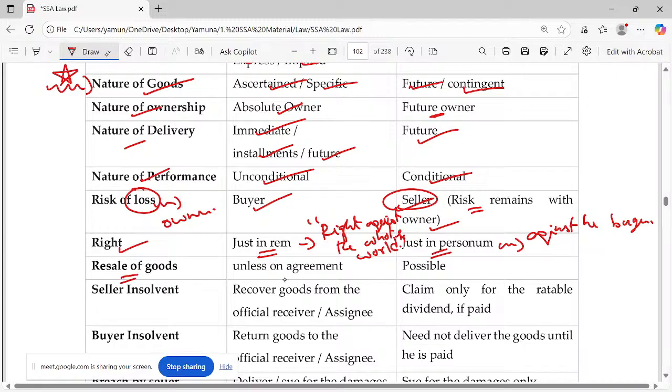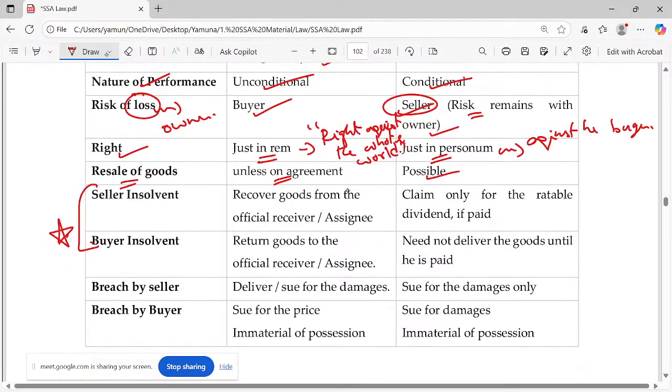Resale of goods: usually it's not possible because the seller does not have the ownership, unless by agreement, probably perishable goods or stale items. Here it is possible. Seller insolvent: yes, these two points are important. Seller insolvent, what will happen? Consequences: if the seller is insolvent, what can the buyer do? The buyer can recover the goods from the official receiver or assignee. Why?